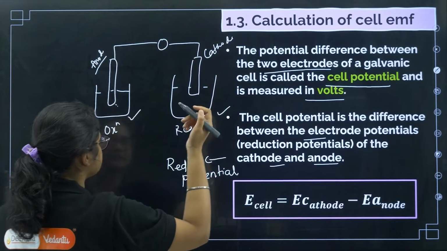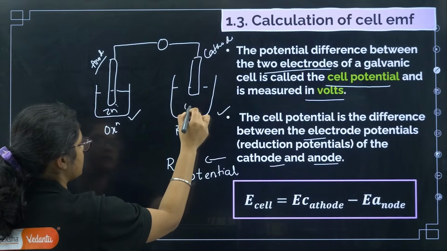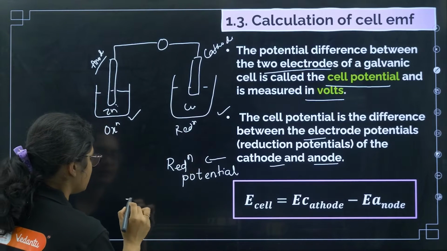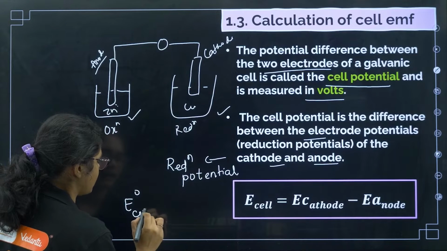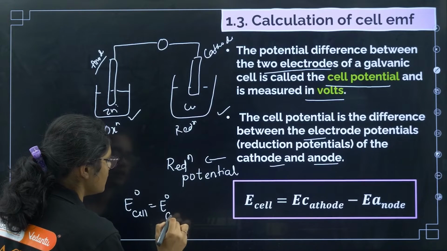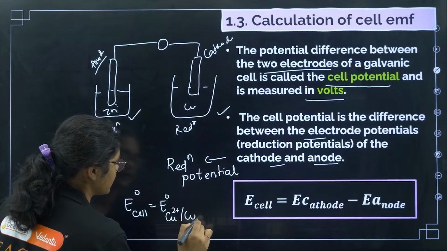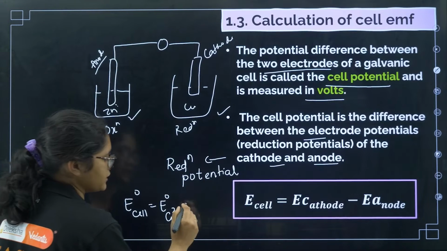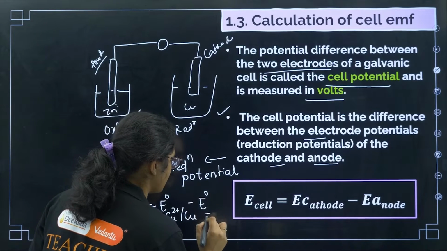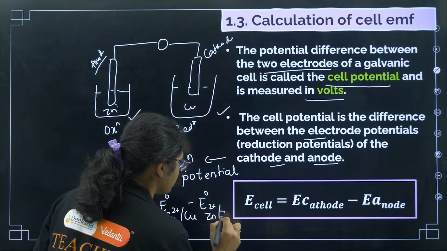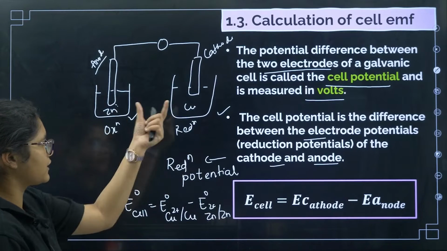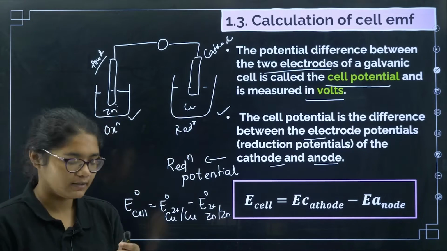So if I see the Daniell cell, here it was zinc and here it was copper. So I will write E naught of the cell of the Daniell cell will be equal to E naught of Cu2+/Cu, that is the cathode, and this is the reduction potential, minus E naught of the anode, that is Zn2+/Zn, okay. So cathode minus anode. Getting?